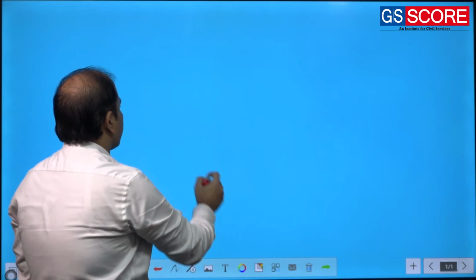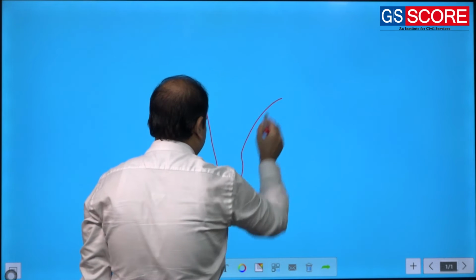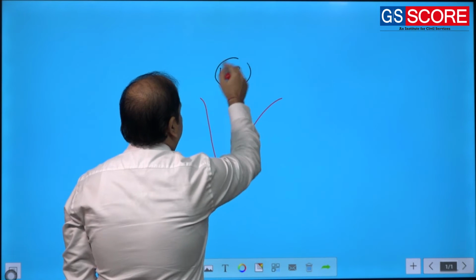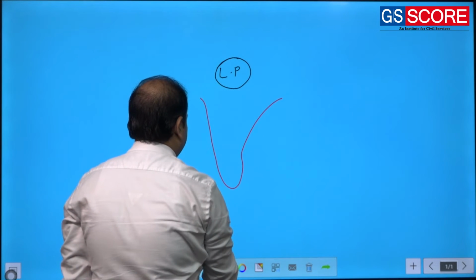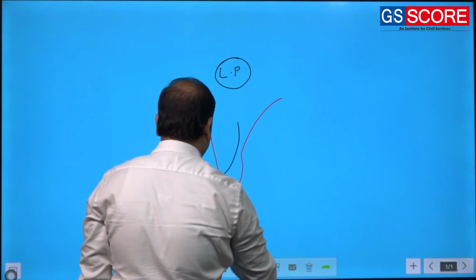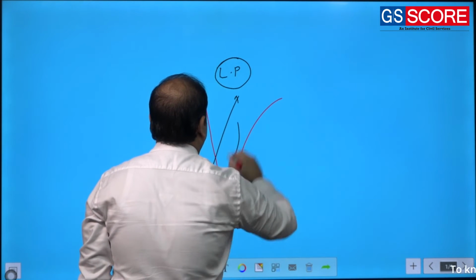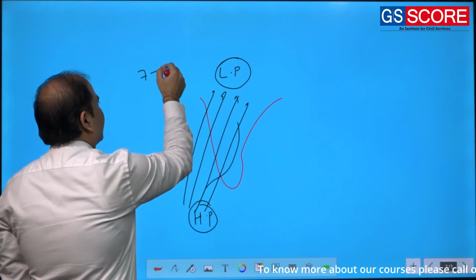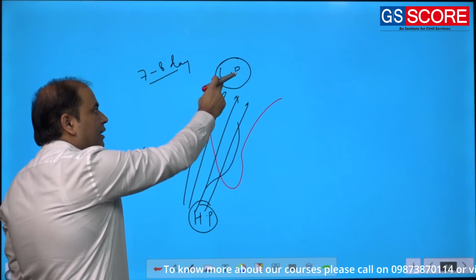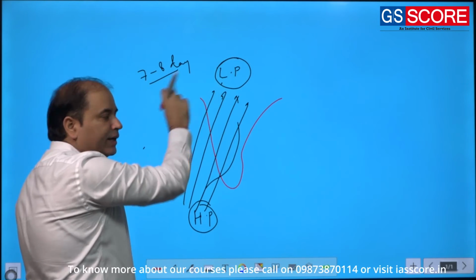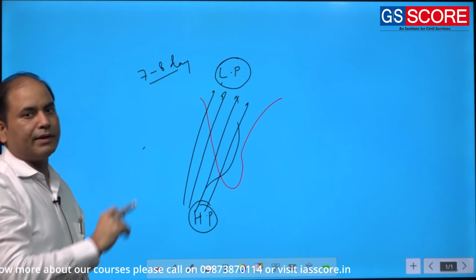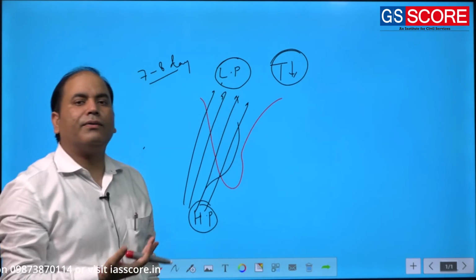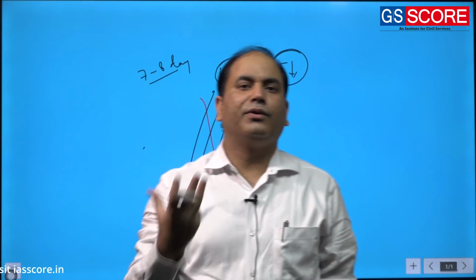So simply, once rainfall has started, after having, let's say, 7-8 days of rainfall, the low pressure condition that has developed over the Indian mainland will disappear, because rainfall happened, the temperature will go down, and if the temperature goes down, this low pressure is bound to dissipate.